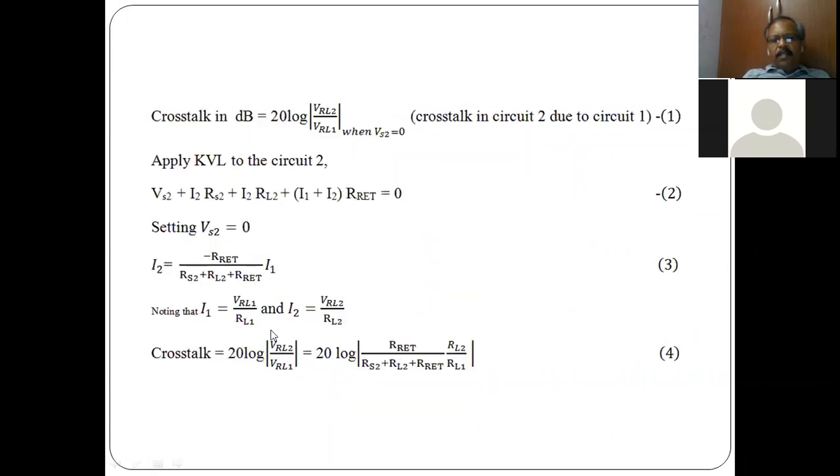So the crosstalk is defined in dB as 20 log VRL2 by VRL1 when Vs2 is 0. Vs2 is the source voltage in the second circuit. So solving this equation, we find out that the crosstalk expression is 20 log R return into RL2 by RL1 divided by this expression. So you see, the return resistance plays a very important role, right, in contributing to the crosstalk.